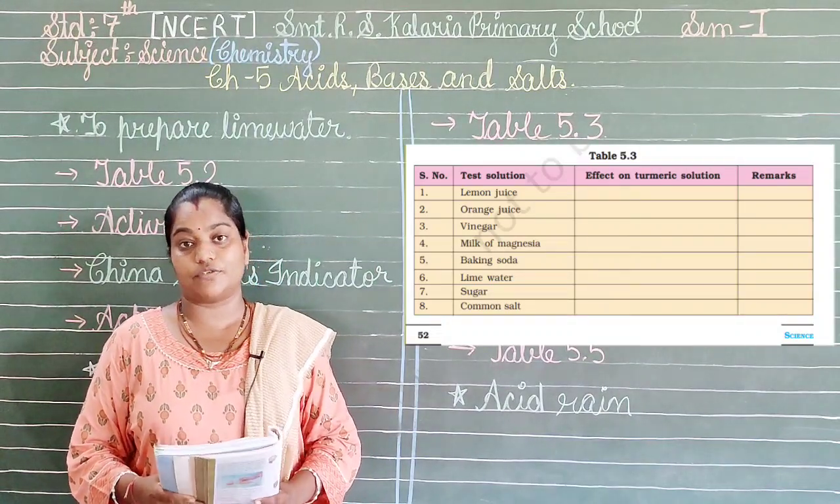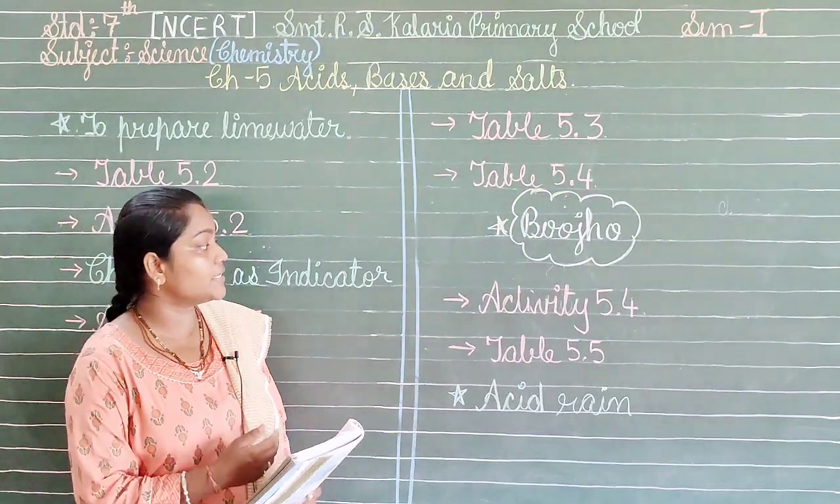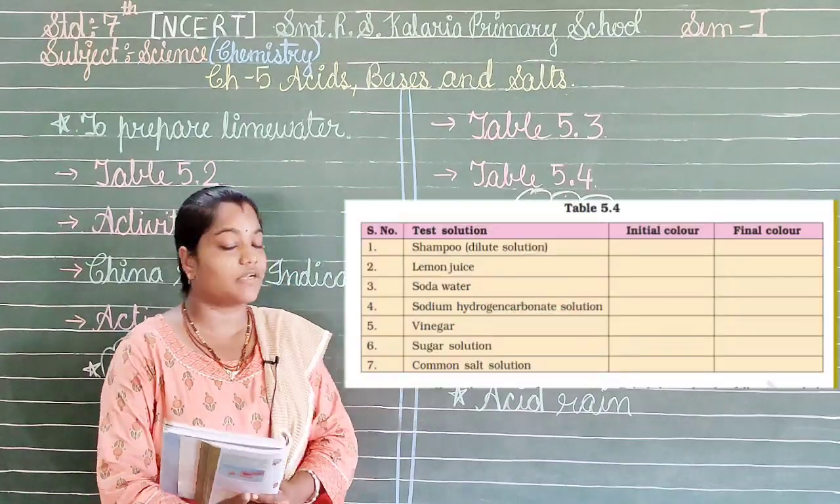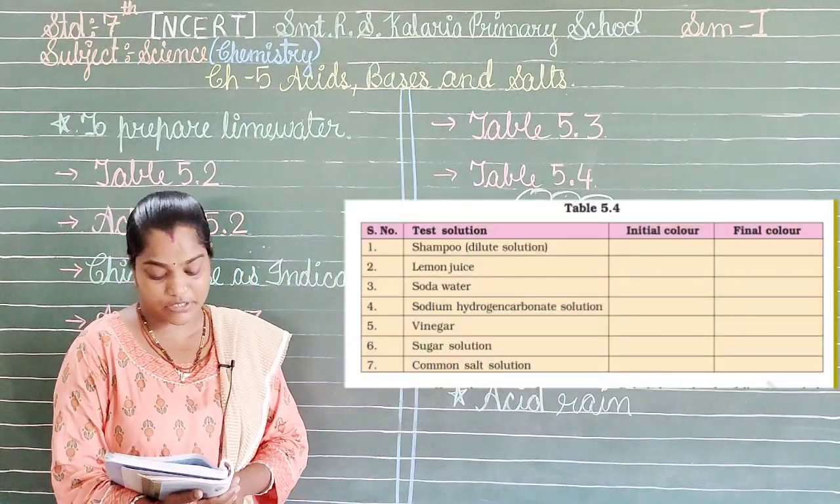So what are these things? We have to try it with the China rose indicator. Now what will be the result for it? The first one we have is the shampoo. So what will the shampoo give us?